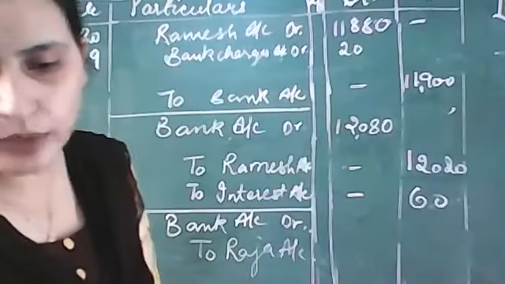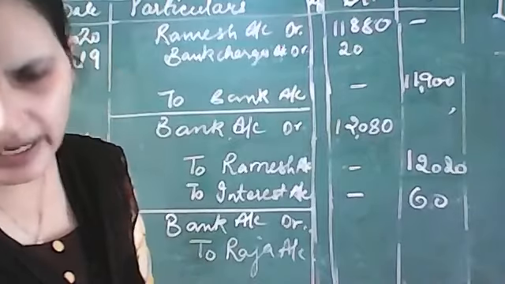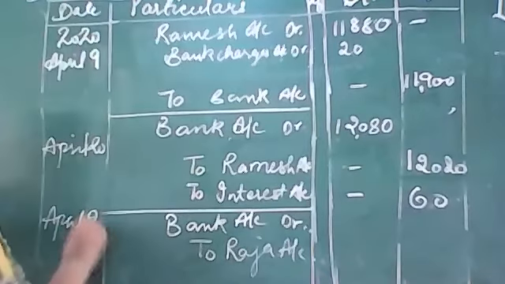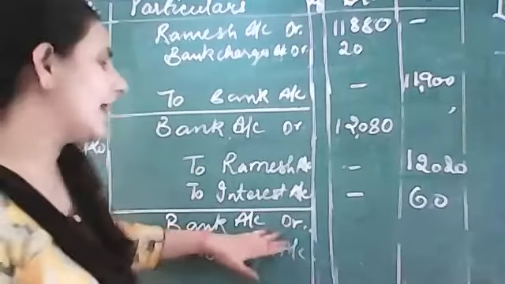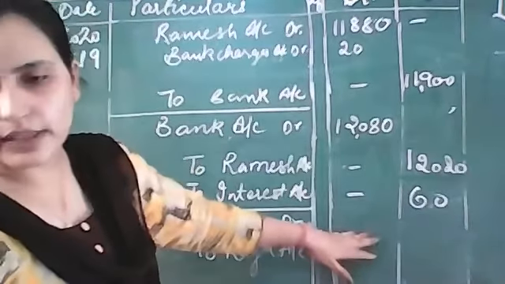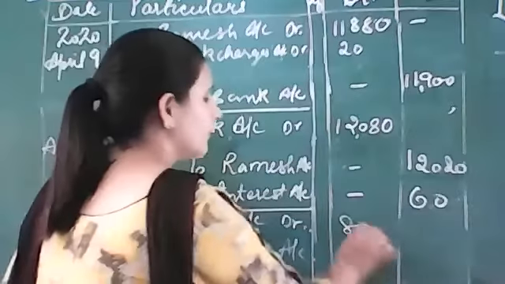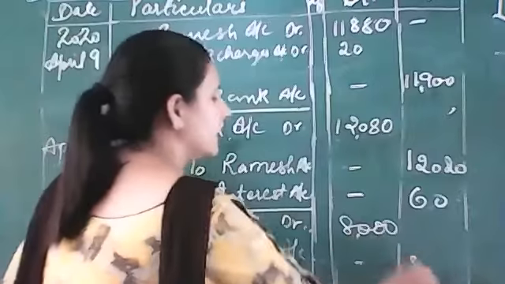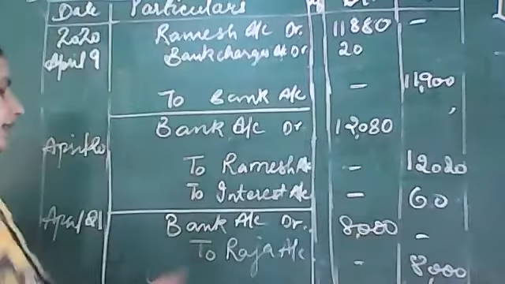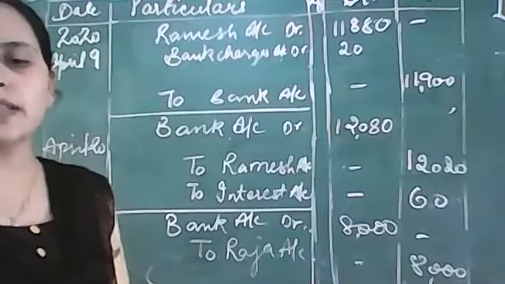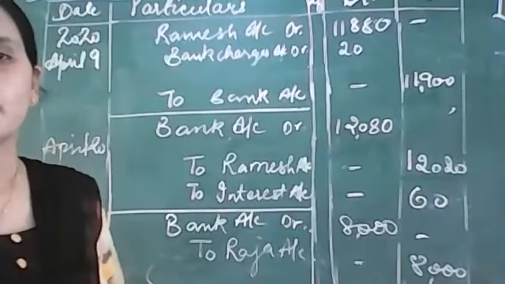It is given in the question. Cash directly deposited in the bank is 21 April. Cash is being deposited in the bank. The bank account debited amount is given as 8,000. Who has deposited? Raja has deposited. So we will write to Raja account. Bracket में लिख दीजिए being cash deposited in the bank by customer.